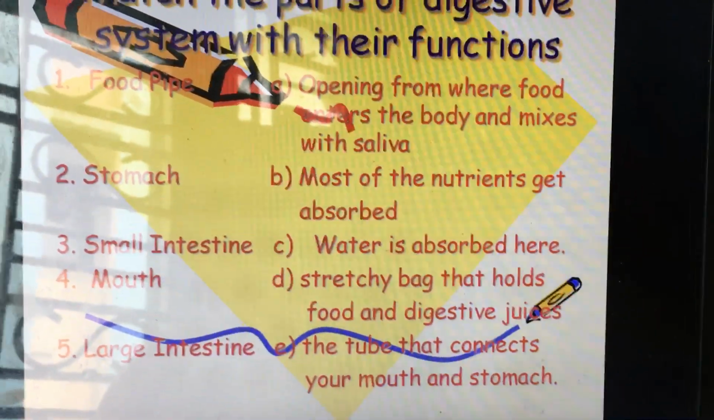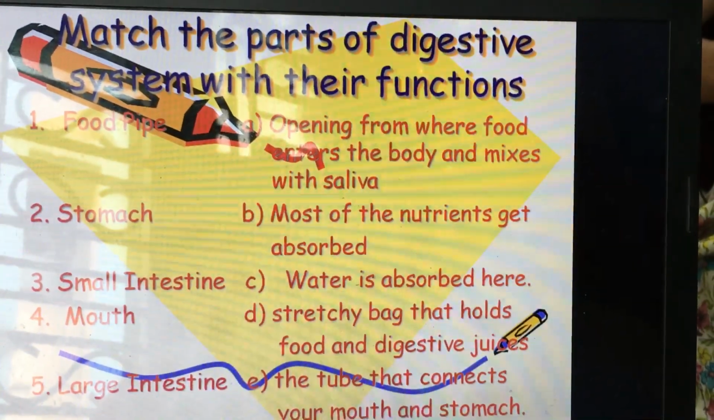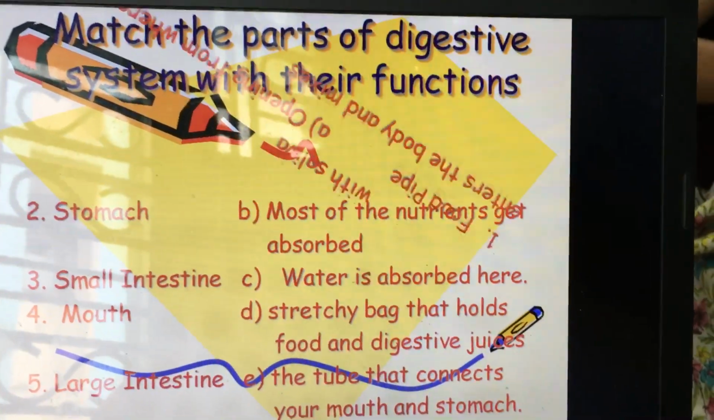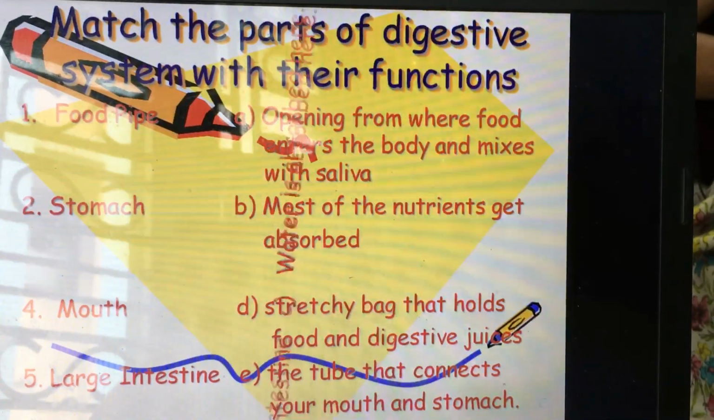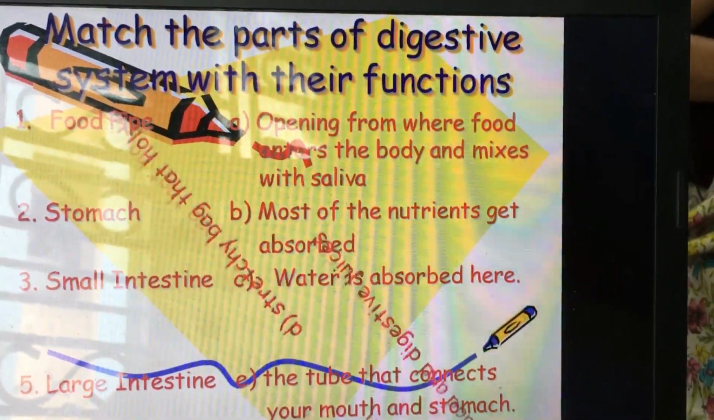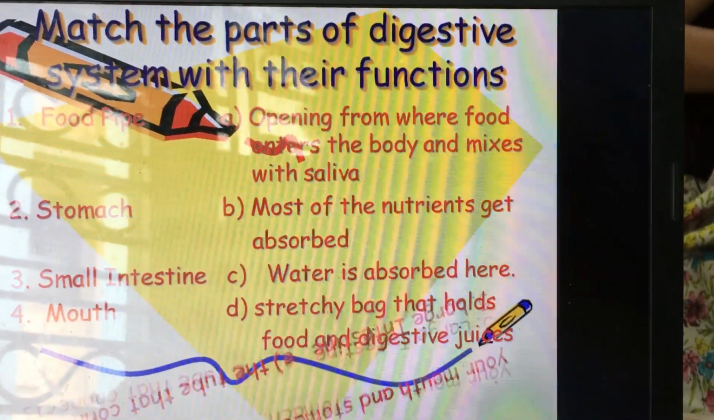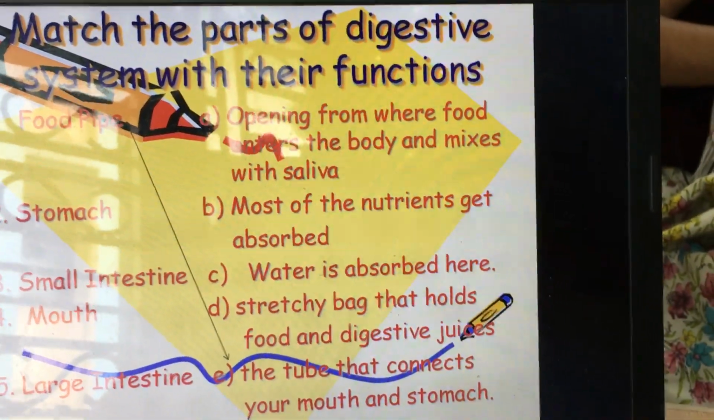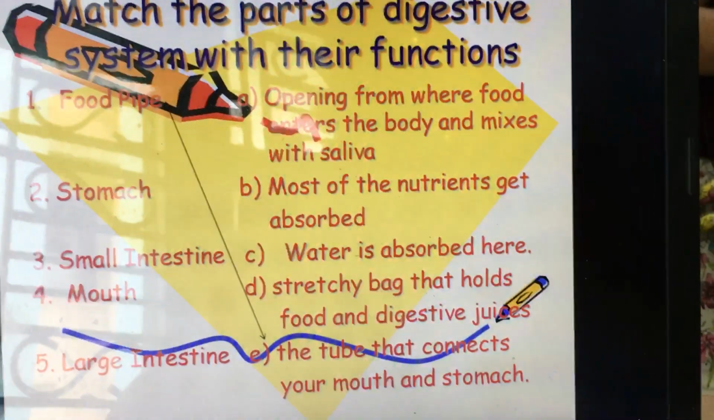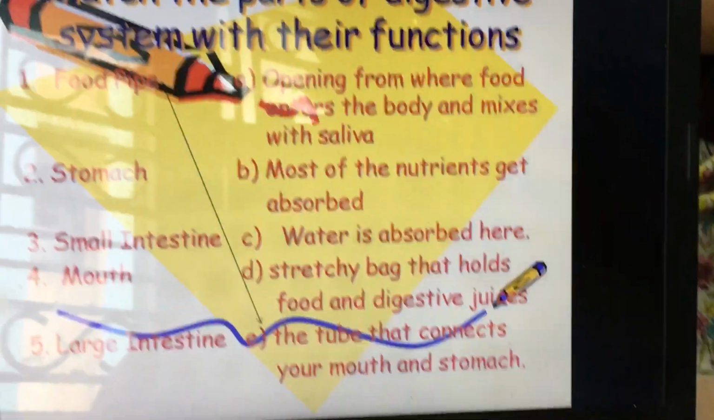Let's match these parts with their function. The first one is food pipe. Second one is stomach. Third one is small intestine. Fourth one is mouth. Fifth one is large intestine. Now food pipe, the tube that connects your mouth and stomach.